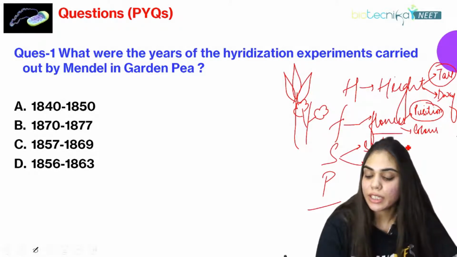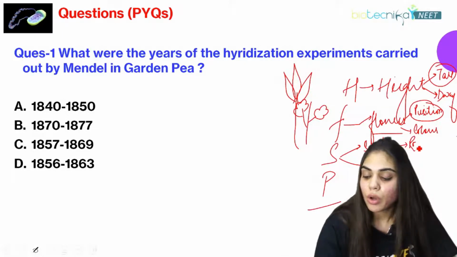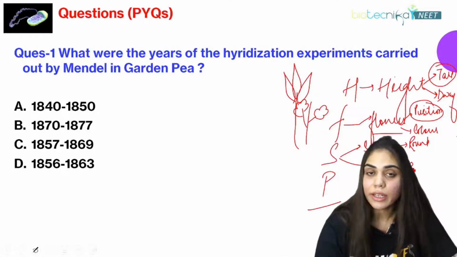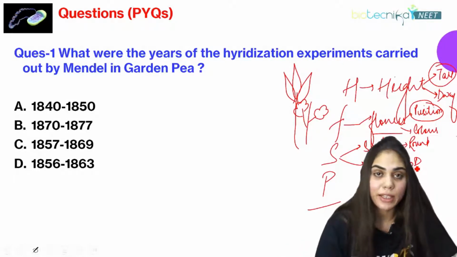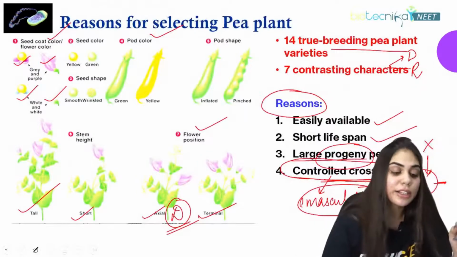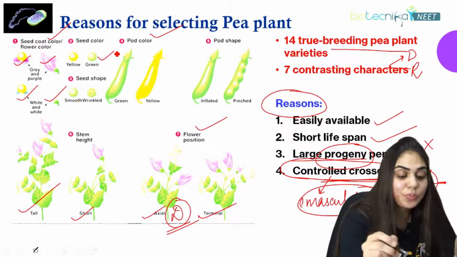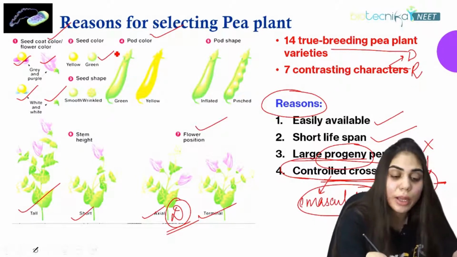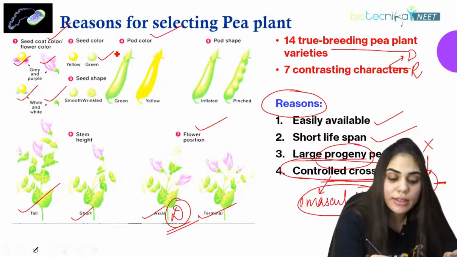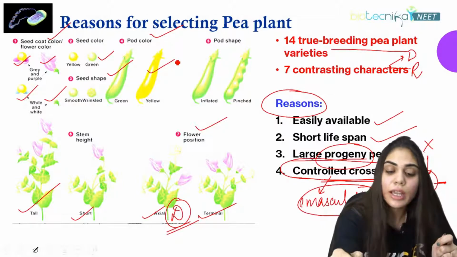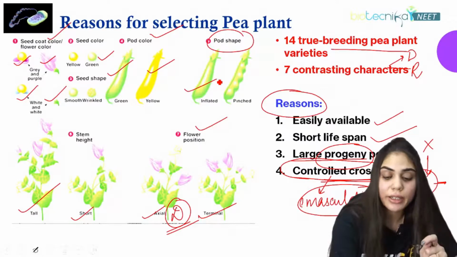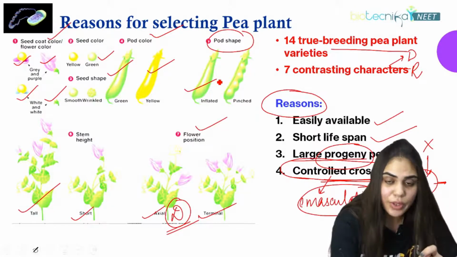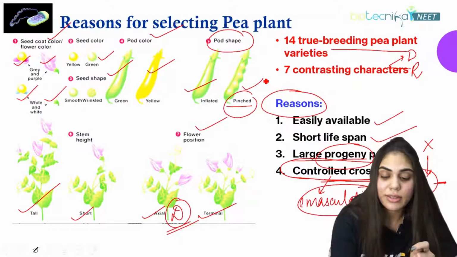What is the shape of the seed? It can be round or wrinkled. What is the color? If the color of the seed is yellow, that means it is bearing the dominant character. If the color of the seed is green, that means it is bearing the recessive character. And also we can look at the pod. If the pod color is green, it is the dominant character. If it is yellow, it is recessive. And what about the pod shape? If the pod shape is inflated, it is dominant. If it is constricted or pinched, it is recessive.